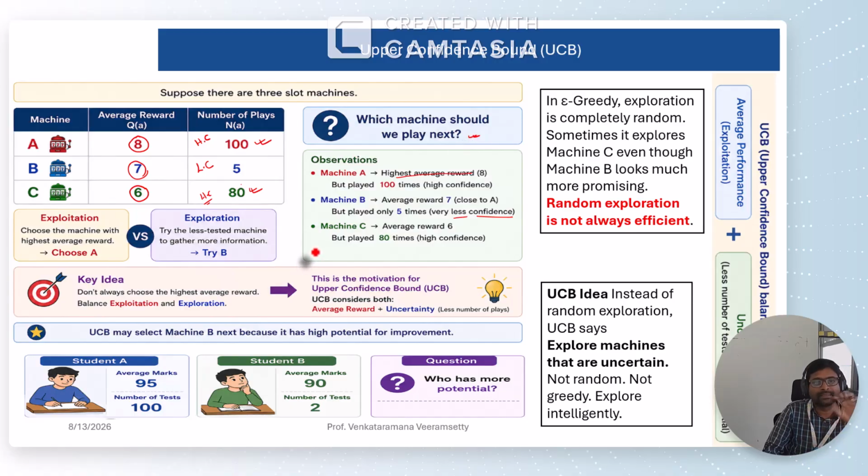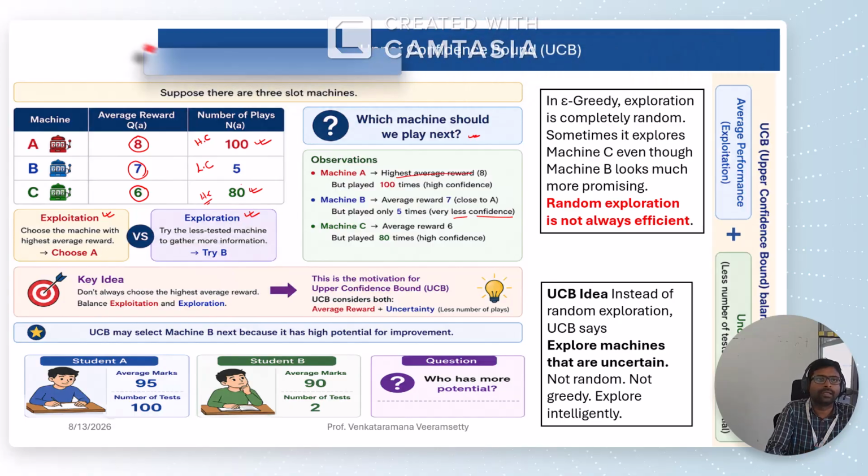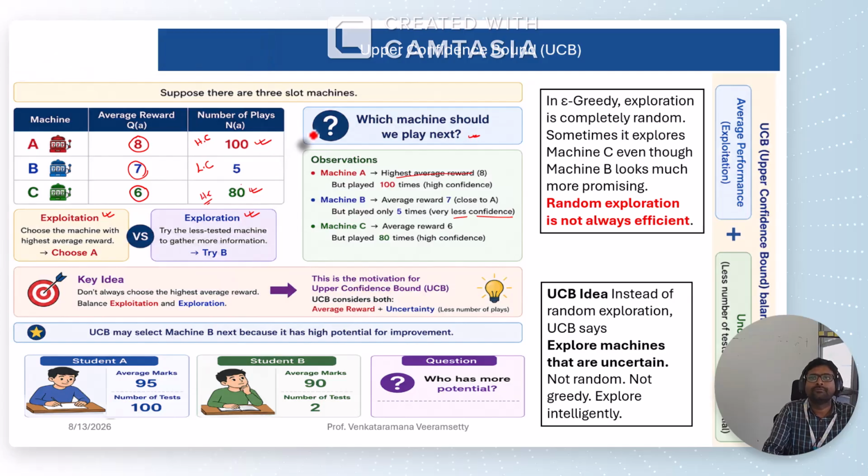To get that answer, we will use the upper confidence bound. Upper confidence bound also works the same as greedy and epsilon greedy, based on exploration and exploitation.